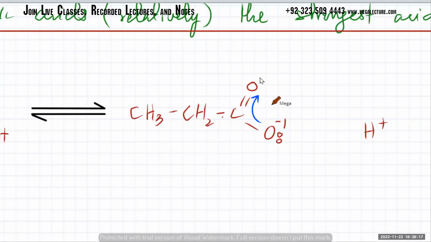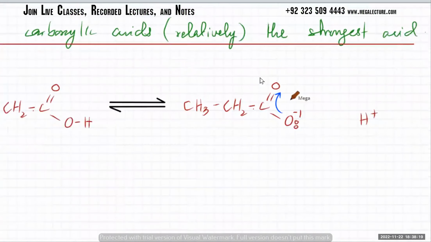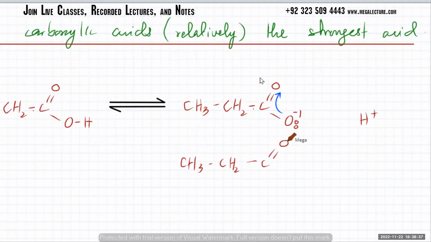The shape of the carboxylic acid actually turns into something like this: you've got a CH3, a CH2, and then a C with a double bond to O.